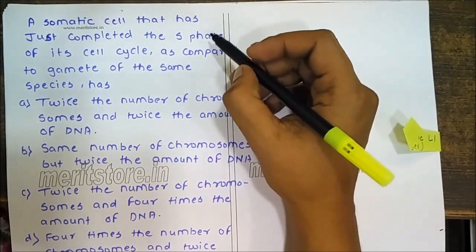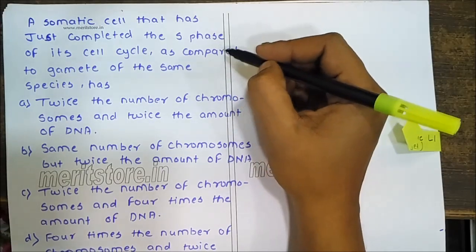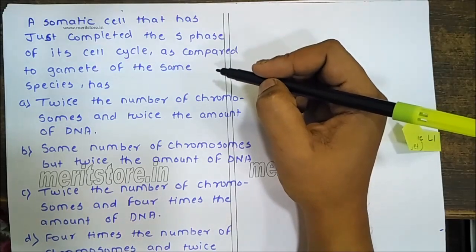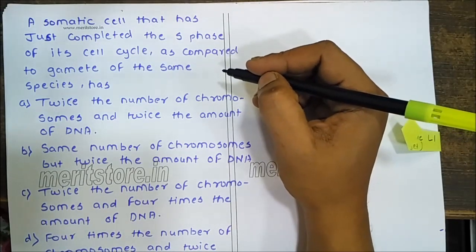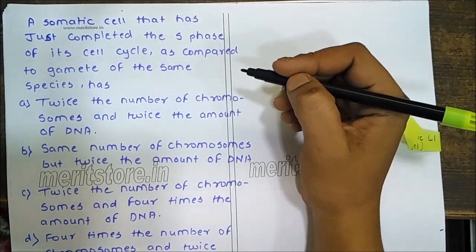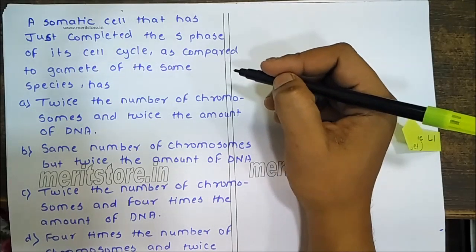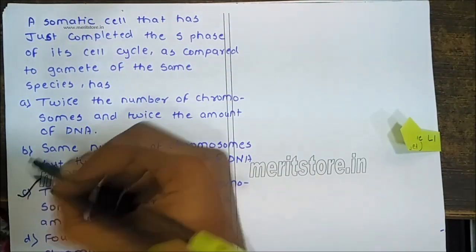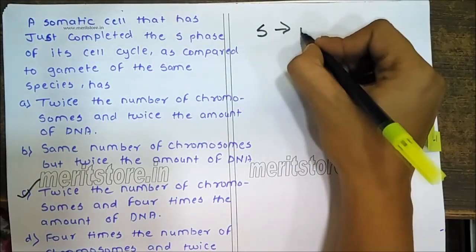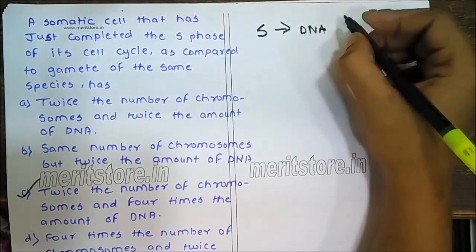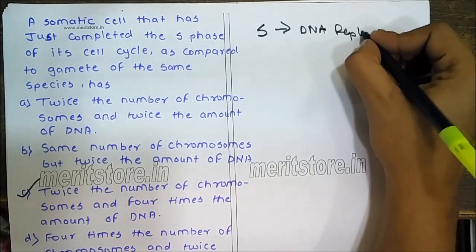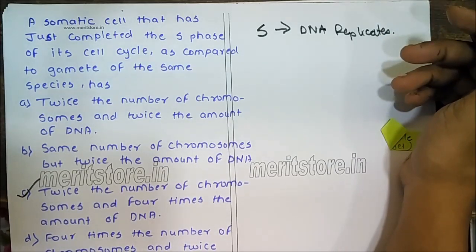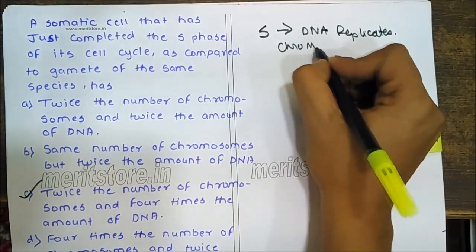A somatic cell that has just completed S phase of its cell cycle, as compared to the gamete of the same species, will have twice the number of chromosomes and 4 times the amount of DNA. Why? Because the correct option would be C. Because in S phase, the DNA replicates. That means the DNA material will double already. But the chromosome number will remain same.